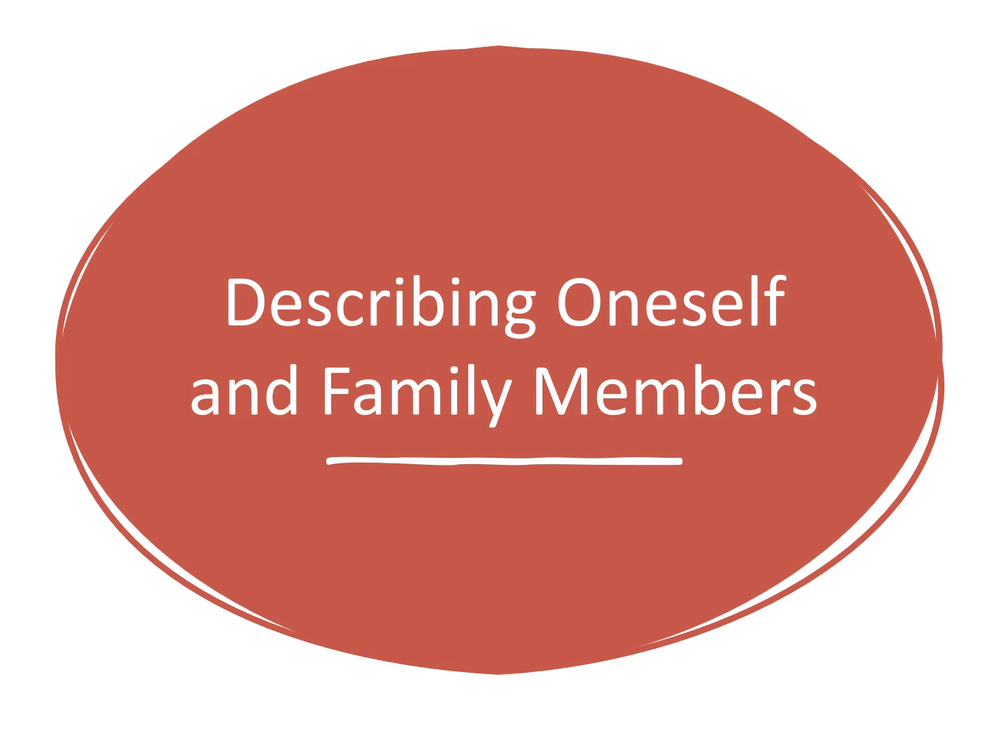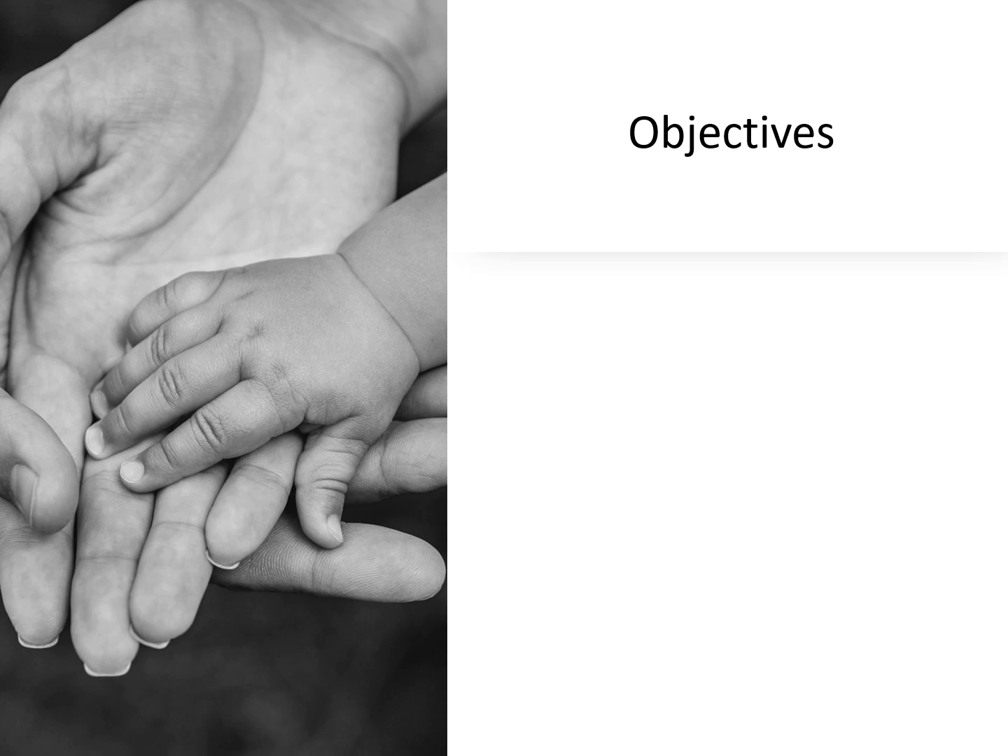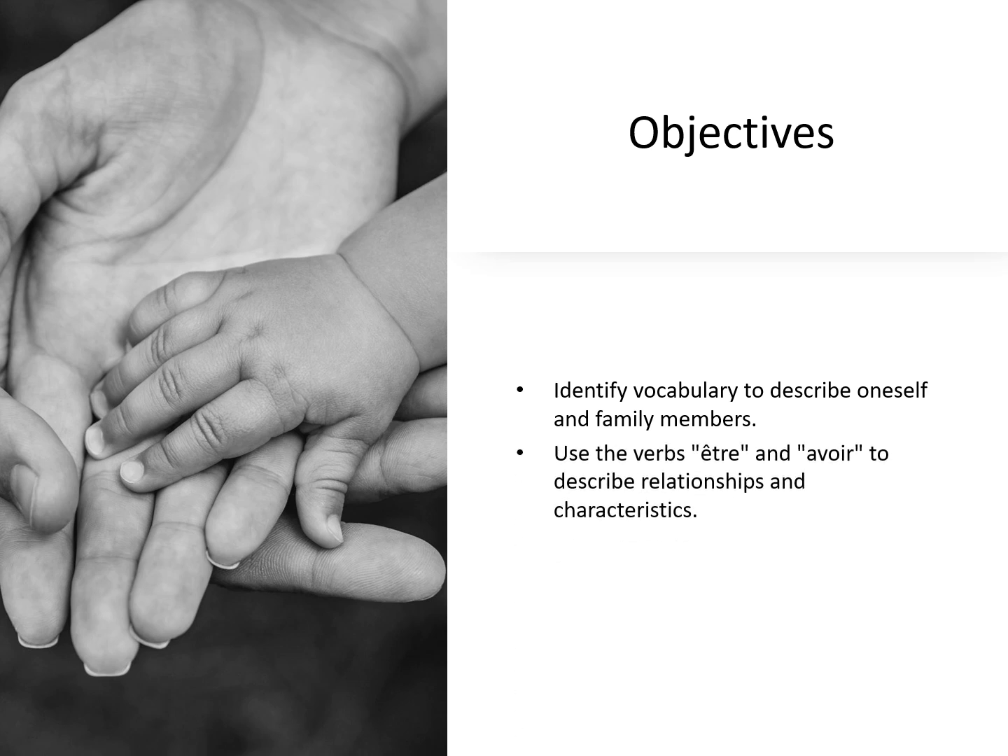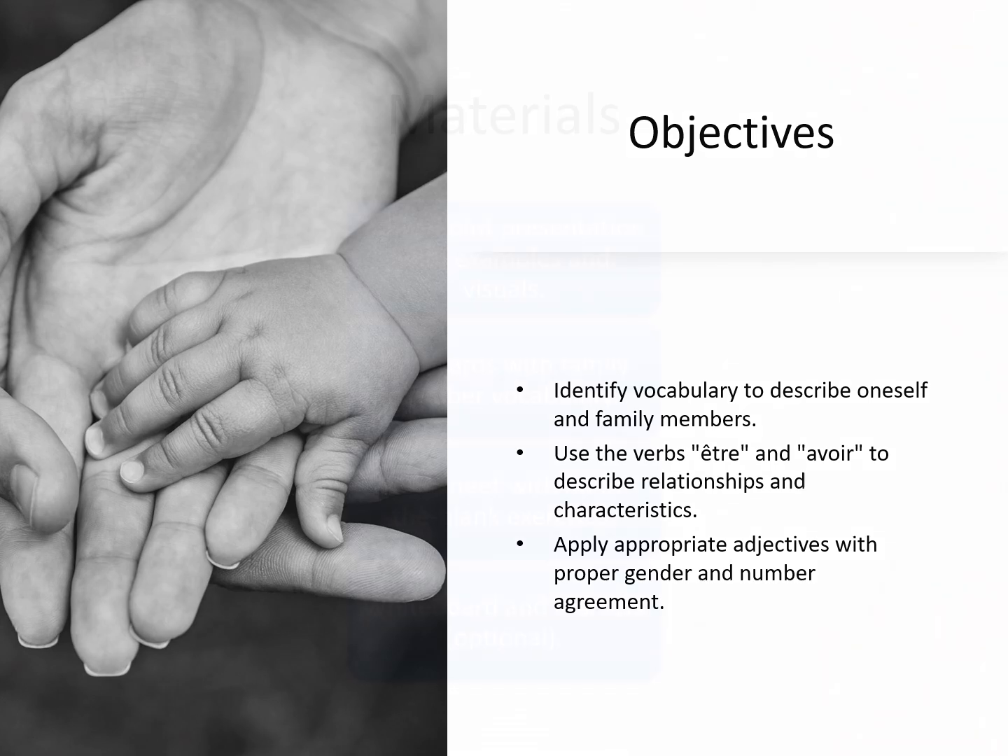Bonjour tout le monde. Today we are looking at describing oneself and family members in French. So our objectives entail the following. We're going to identify vocabulary to describe oneself and one's family members. We're going to use the verbs être and avoir to describe relationships and characteristics. And last but not least, we're going to apply the appropriate adjectives with their proper gender and number agreement.